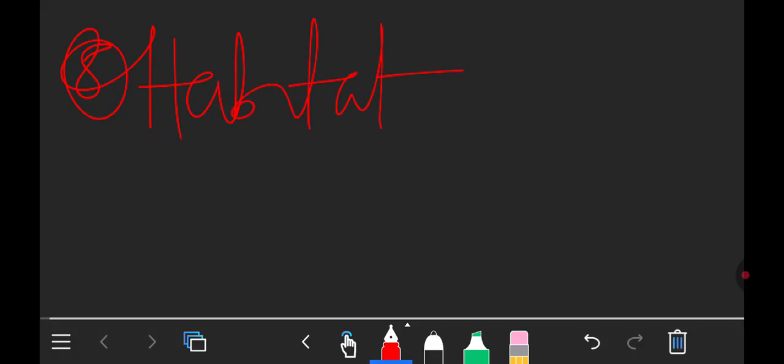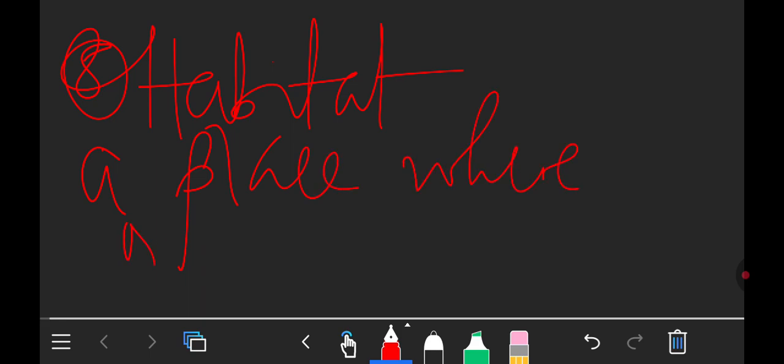Now let's look at another term we are calling term 5. Let's look at what is known as habitat. It is not habitant, it is habitat. What is habitat? Habitat is just a place where organisms live. Okay, habitat is just a place where organisms live.